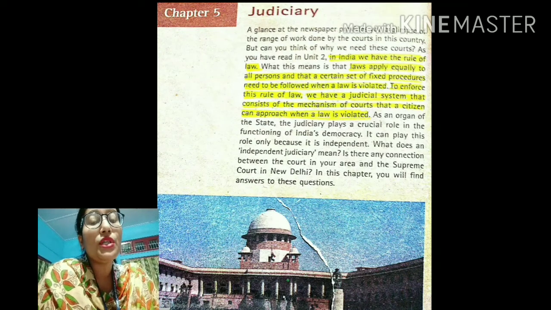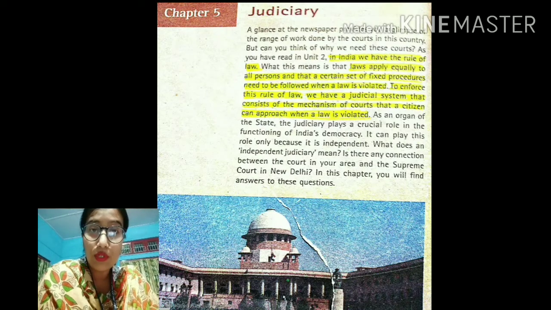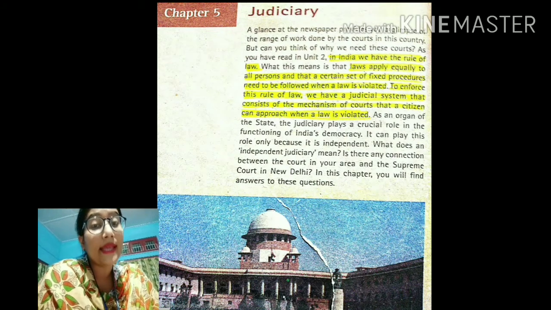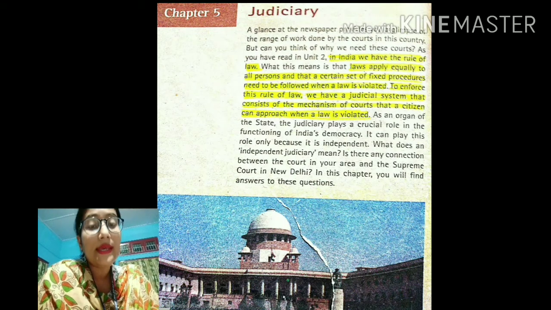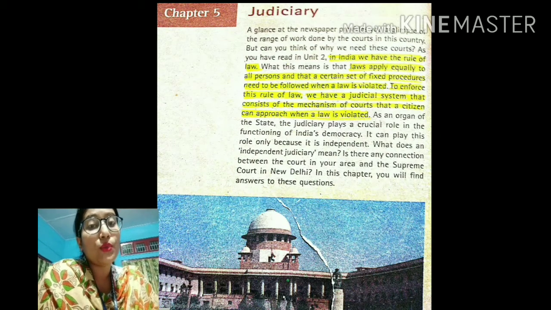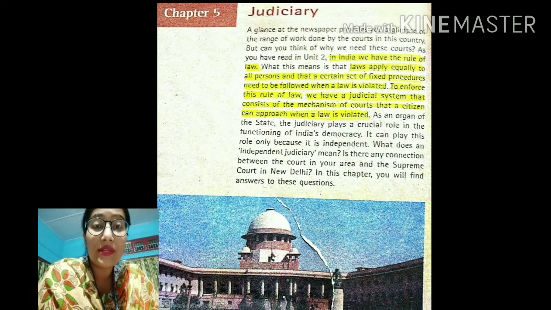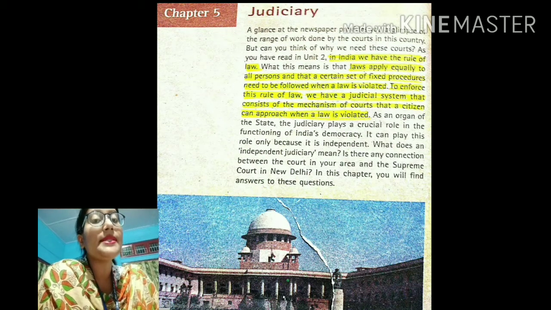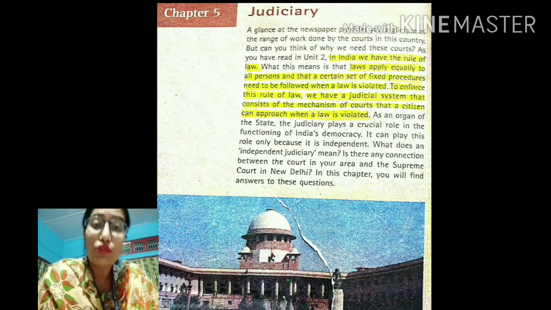Now the question is, what does judiciary include? So students, judiciary includes the Supreme Court, which is the highest judicial authority of India, followed by the High Court, the second highest judicial authority. Then come the various district courts, and then the various lower level courts, that is the subordinate courts. Along with that, judiciary also includes the various judges, the magistrates, along with the lawyers or the various law professionals, that means those who practice law. So students, this is the entire system of judiciary.